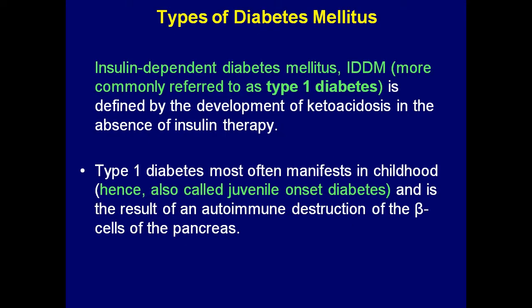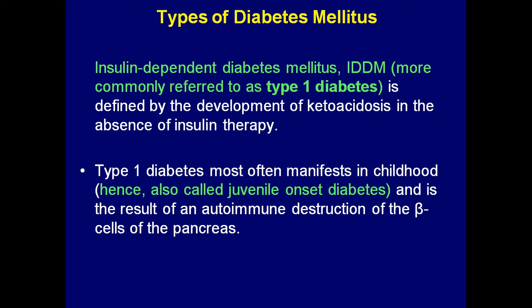Coming to the types of diabetes mellitus, as I told you, there are two types: type 1 diabetes and type 2 diabetes. Type 1 diabetes is also called insulin dependent diabetes mellitus, IDDM. This is more commonly termed type 1 diabetes. It is defined by the development of ketoacidosis in the absence of insulin therapy.